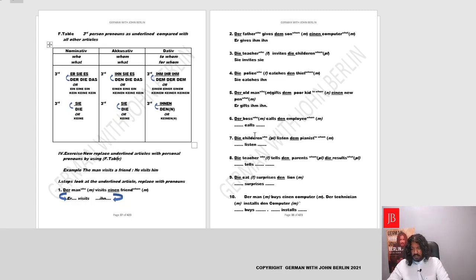Yes. Fantastic. So attempt the others in your workbook, cross-check the answers in the answer book, and if there are any problems, come back to this video. The tip is you need to find the gender. Or in other words, first you need to find the case, you need to find the gender of the article and switch it with a pronoun. Like in this one, who, you go to the case who, gender is der, you find der, switch it with er. Perfect. That's what you do for the others.